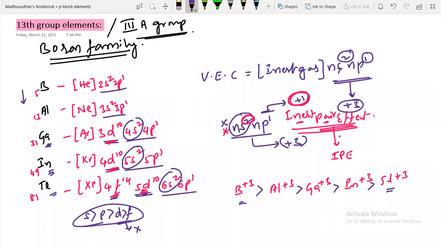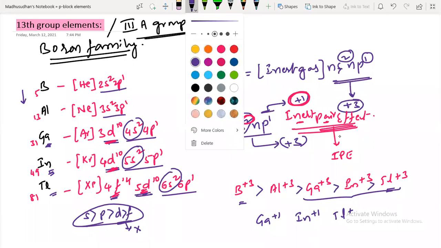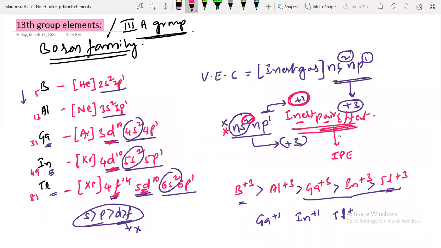The inert pair effect mostly starts from gallium, indium, and thallium. So I'll take these 3: gallium +1, indium +1, and thallium +1. Which is more stable in the +1 oxidation state? No doubt, thallium. As you go down the group, the inert pair effect increases. The nuclear force of attraction is more on the 6s electrons, so they do not participate in chemical bond formation, and they always try to show the +1 oxidation state.